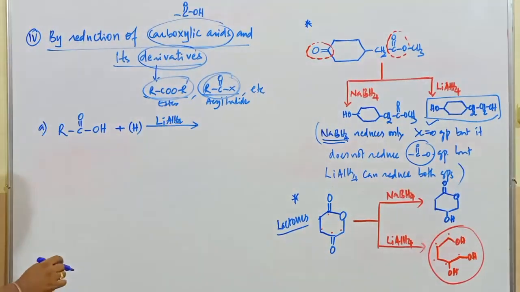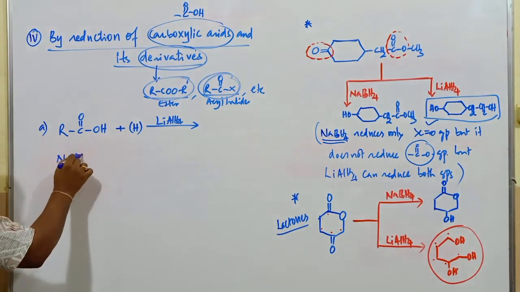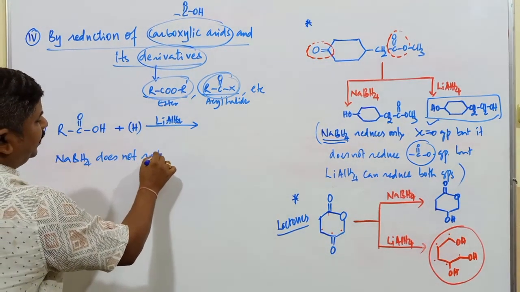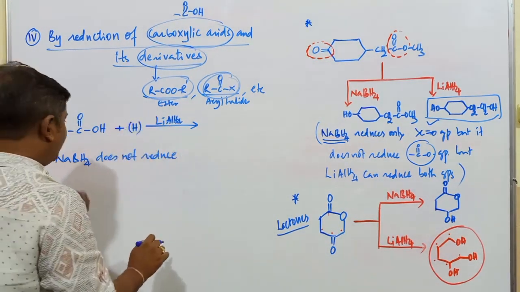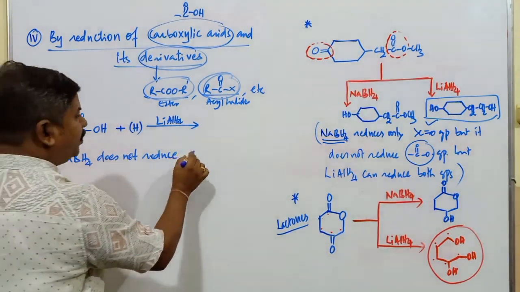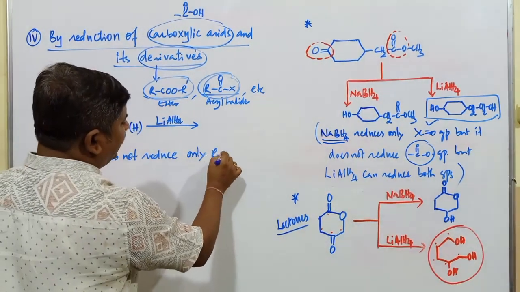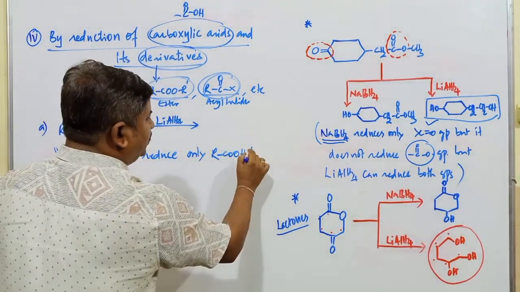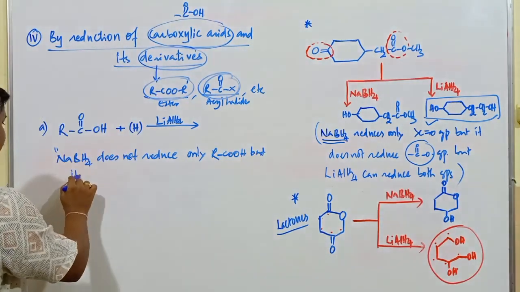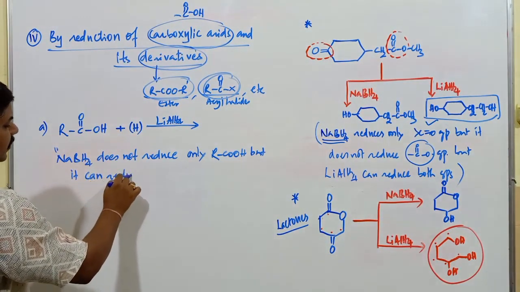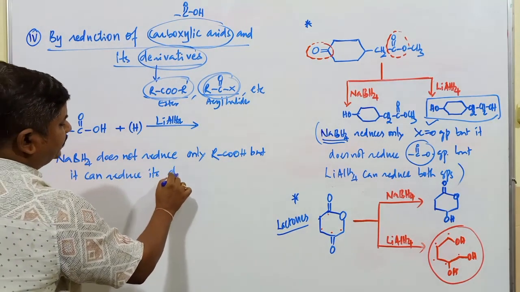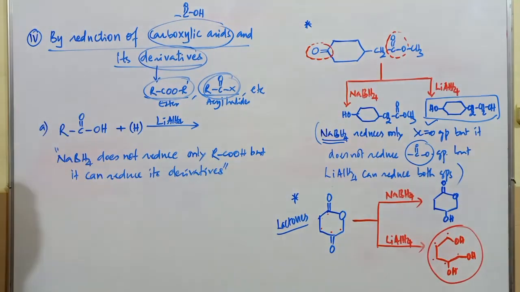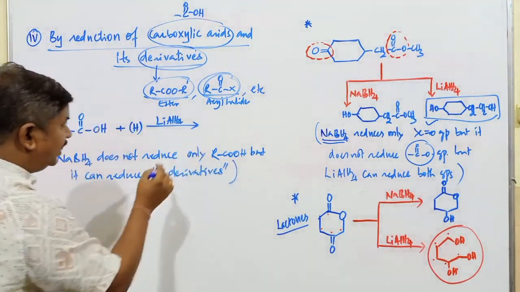Students, once again one point: sodium borohydride, which is a weak reducing agent, does not reduce carboxylic acid, unlike lithium aluminum hydride, which is the stronger reducing agent. Sodium borohydride is unable to reduce the carboxylic acid itself, but it can reduce its derivatives.